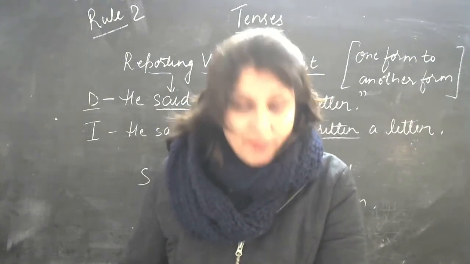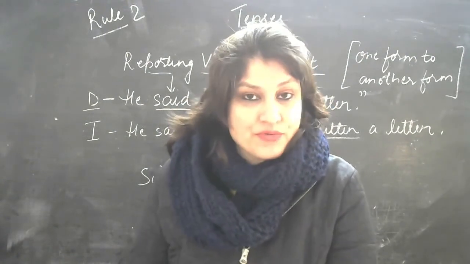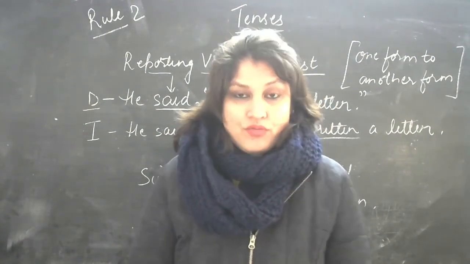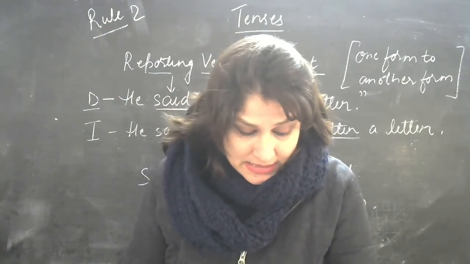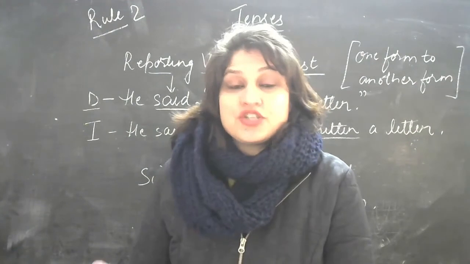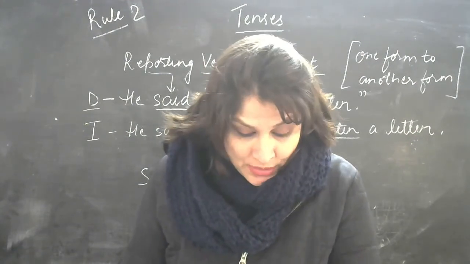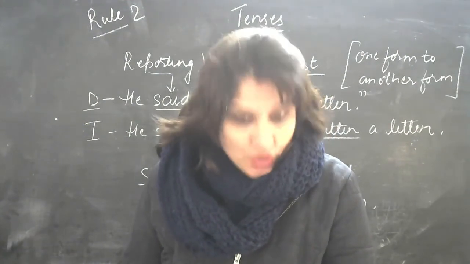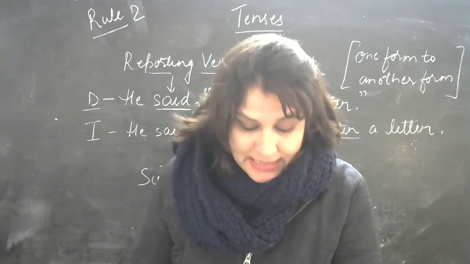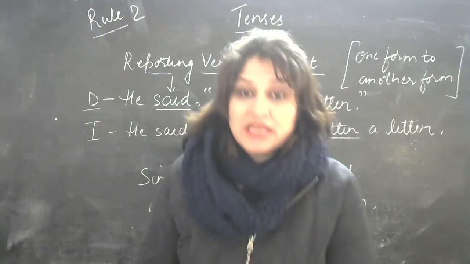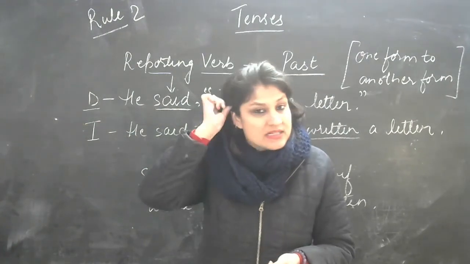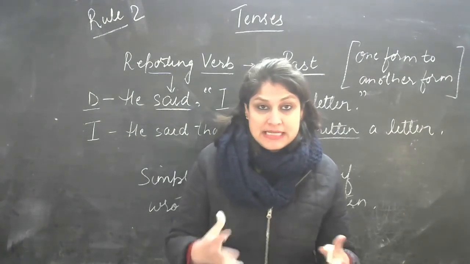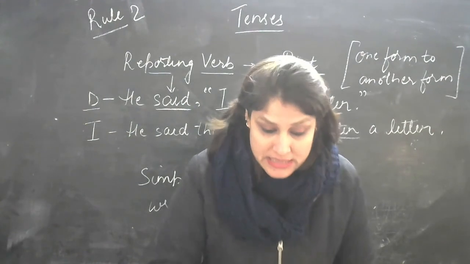Oh, I'm sorry, a past perfect and a past perfect continuous remain unchanged. You will not make any changes there. Then it says here, will change to would, shall will change to should or would, can into could, and may into might. So you just have to keep in mind these basic rules when you're changing sentences from direct to indirect.